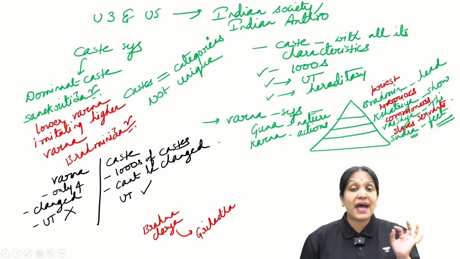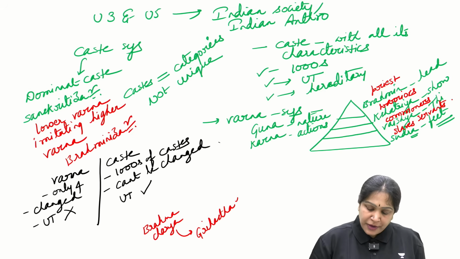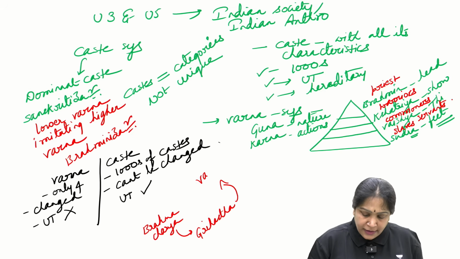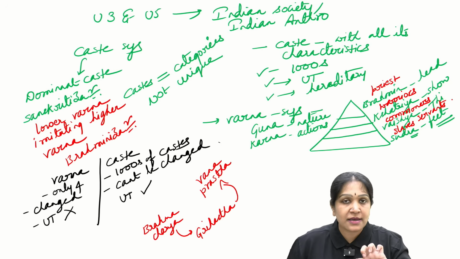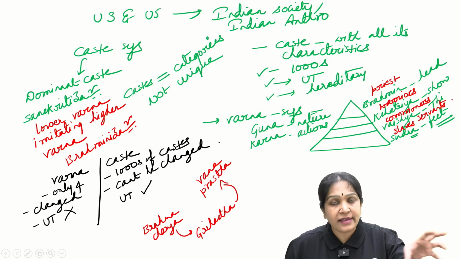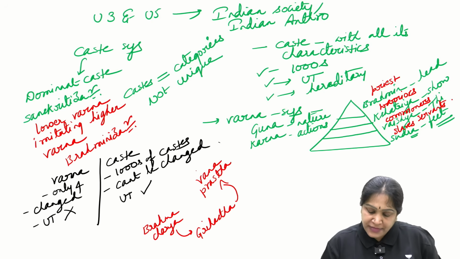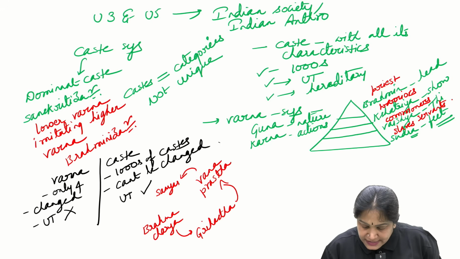Okay, that is the married man or householder's stage. From there to Vanaprastha. Vana means what? Forest. Prasthana means what? Wandering, journey. Okay, wandering in the forest. From there to sannyasa.